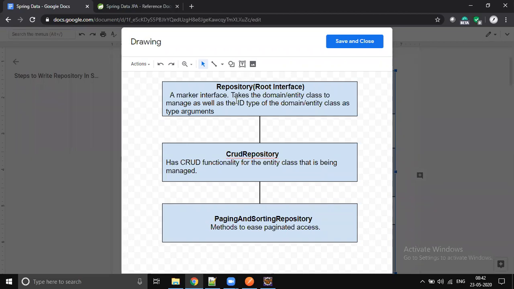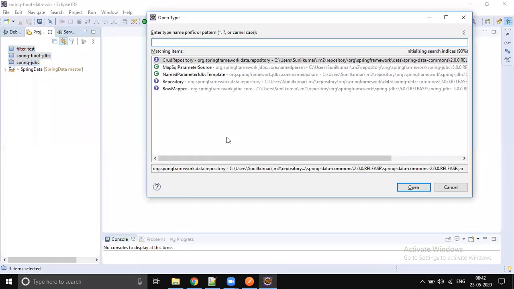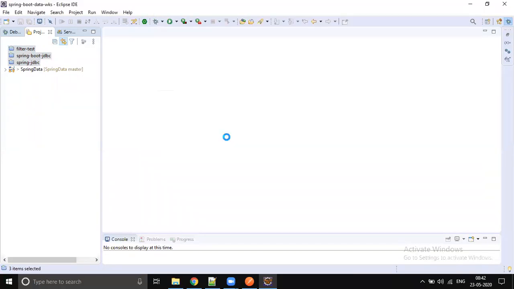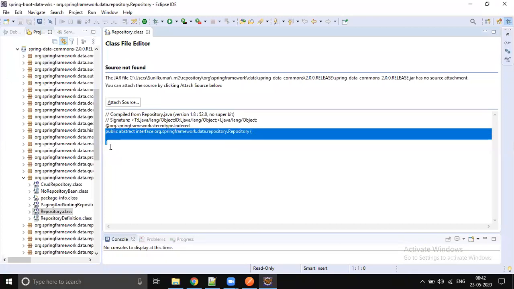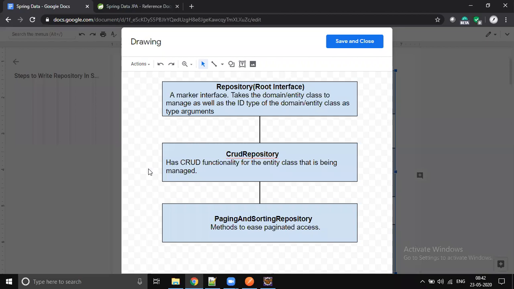Okay, so here repository means zero methods, nothing. It is just a simple declaration. Whether it's true or not, let's go and check in Eclipse. Just do Control Shift T and type Repository. You see, there are no methods. It's just open and close. No methods are there. It's a marker interface. So the flow starts from here.